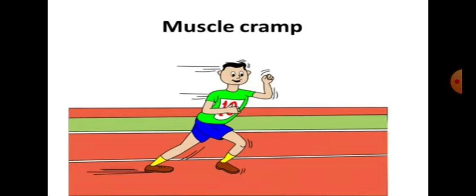Your body needs more and more energy, and you get more energy when you get more oxygen. To meet the demand for more oxygen, the muscle cells respire anaerobically. Let me clear this fact very clearly.